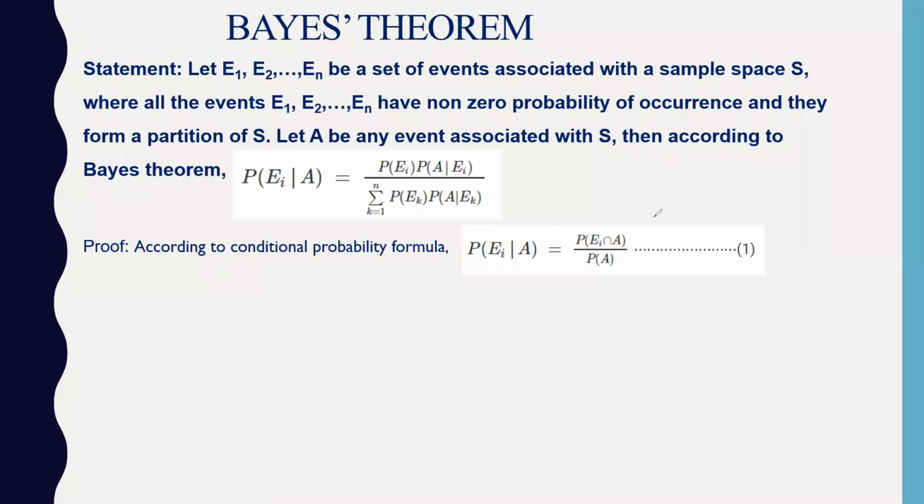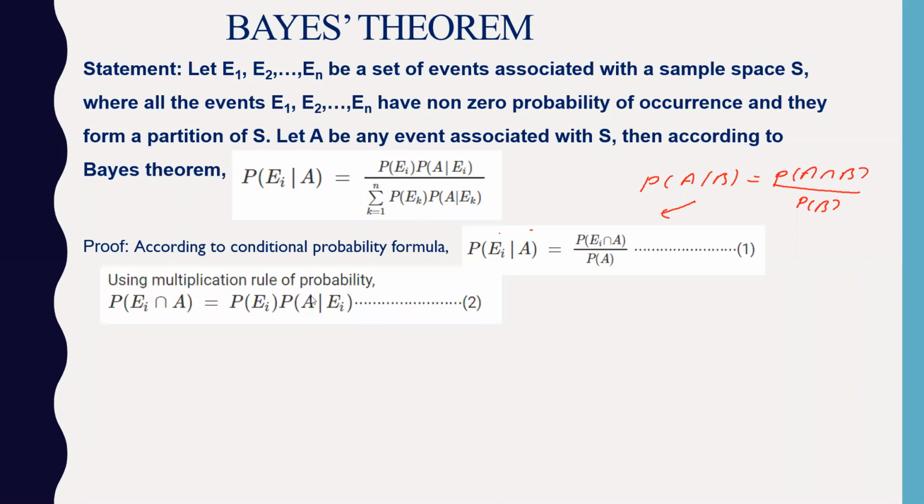In place of Ei given A, earlier we have seen probability of A given B, which can be written as probability of A intersection B divided by probability of B. The same concept I have applied in the Ei and A form. So by the conditional probability, you will get this. Using the multiplication rule of probability, it comes to this side.